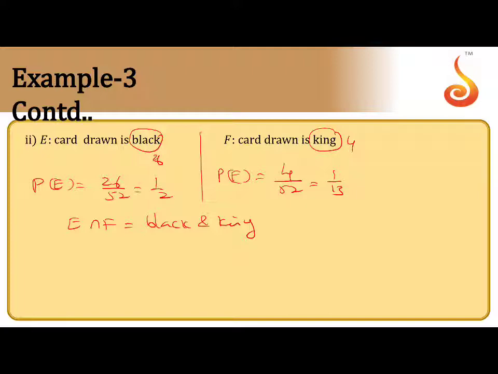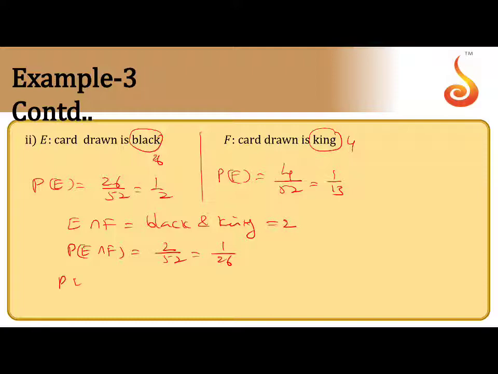Generally, there are 2 colors, and black has spades and clubs. Of the 4 kings, 2 are black and 2 are red. So black and king gives 2 cards. So the probability of E intersection F equals 2 by 52, that is 1 by 26.